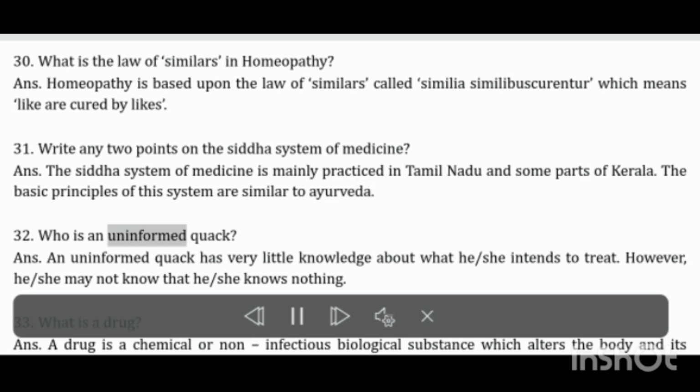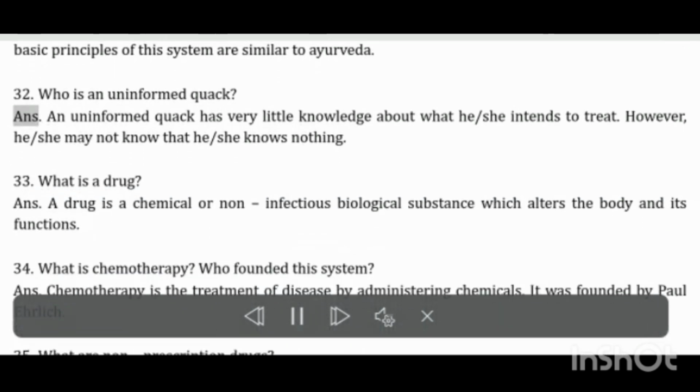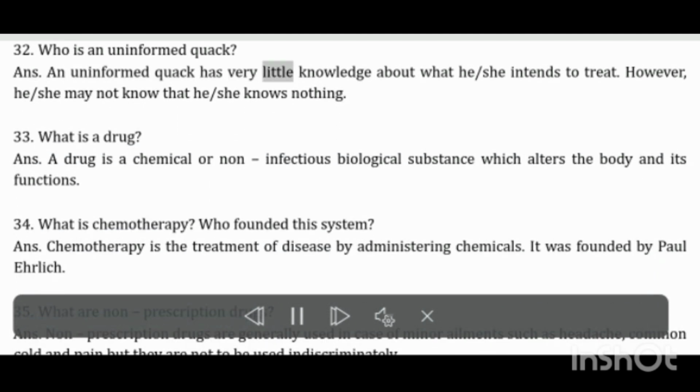Who is an uninformed quack? An uninformed quack has very little knowledge about what he/she intends to treat. However, he/she may not know that he/she knows nothing. What is a drug? A drug is a chemical or non-infectious biological substance which alters the body and its functions.